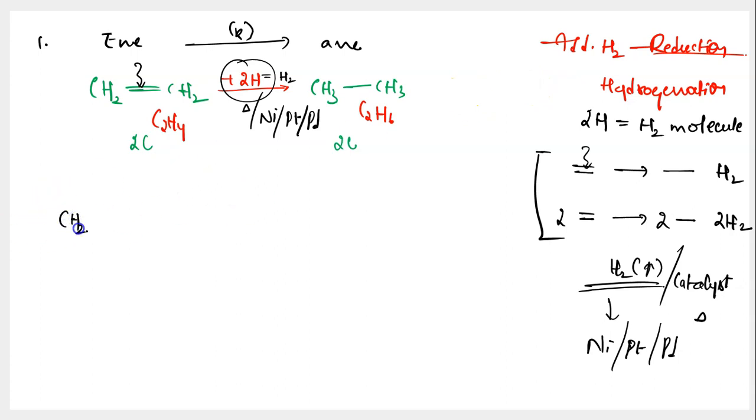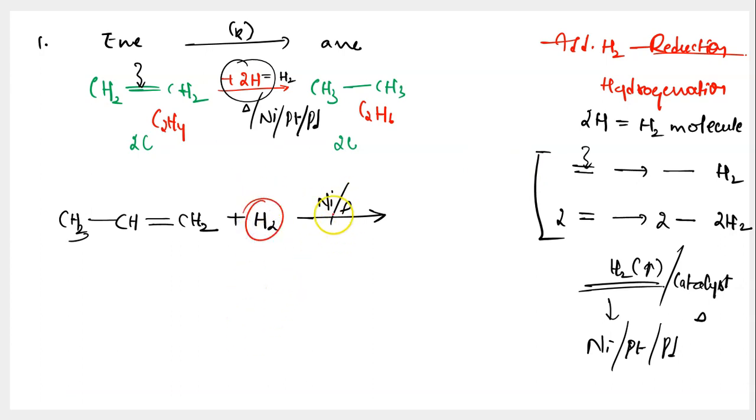This time let us take CH3 single bond CH double bond CH2. And I want you to add one molecule of hydrogen to the starting material in presence of nickel catalyst, and also you are heating the reactants. I want you to try and write the products over here. Pause the video if required. Try to write the products on your own. Organic reactions are learnt only and only when you practice them along with listening. So do that now. Hoping that you have paused the video and you have tried, I'm writing the answer over here.